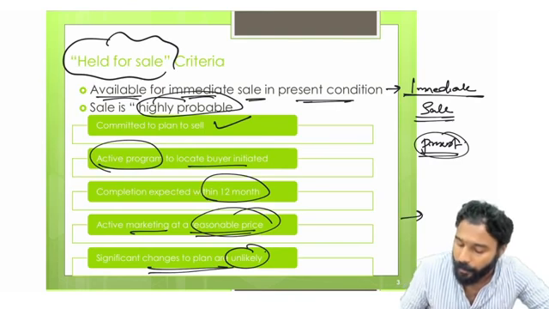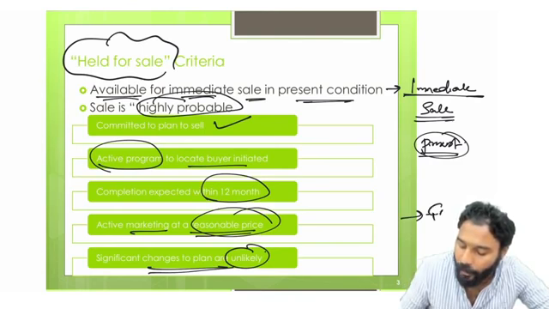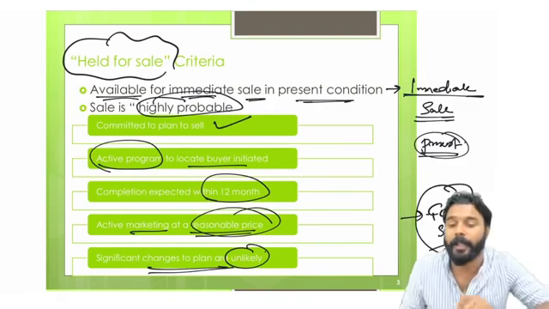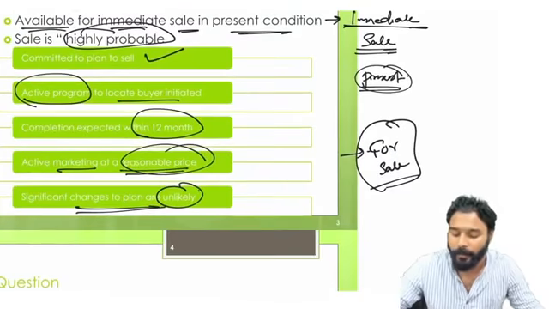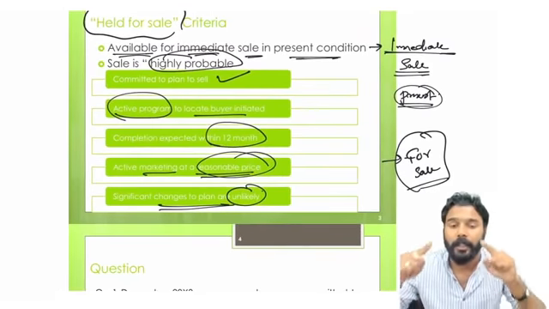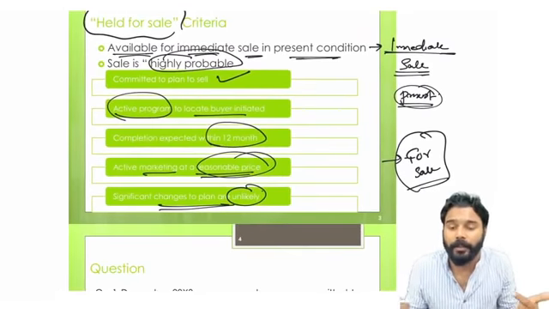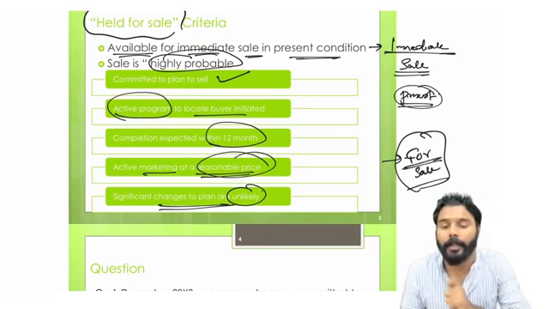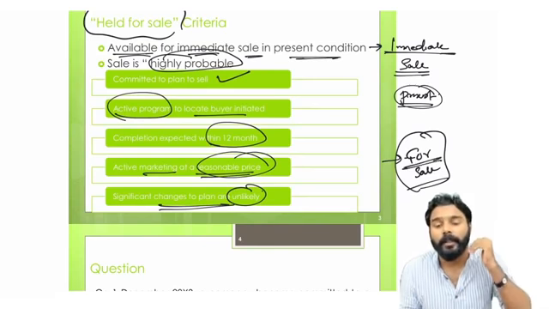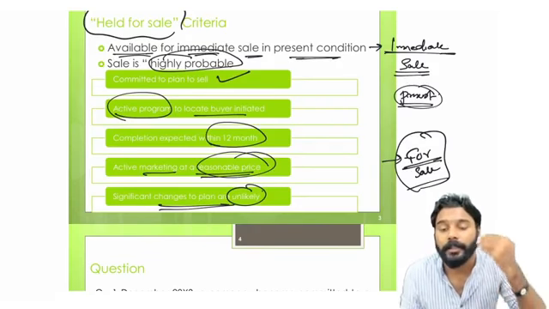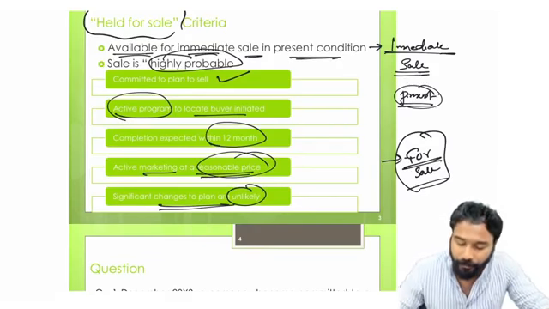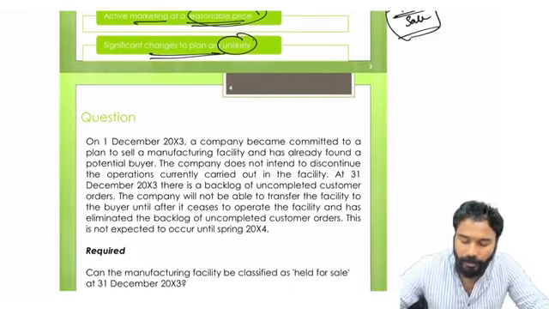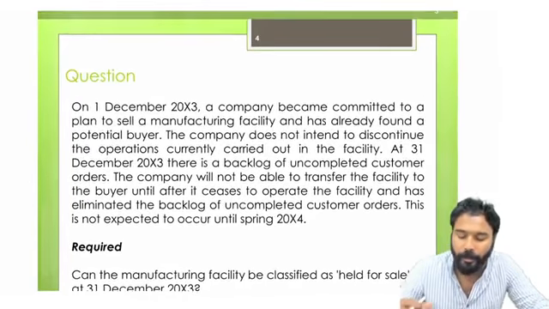Okay, so like normally if you are planning to sell a building, you will keep an advertisement, right? For sale, we used to keep a tag like that. So if I keep an advertisement that it is kept for sale, these are certain indicators. For a building which you are planning to sell or a plot which you are planning to sell, we will keep the advertisement for sale. So in that situation, it is giving a confirmation that this item is held for sale.